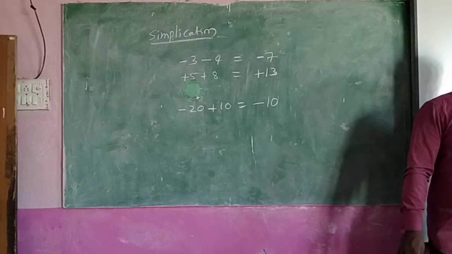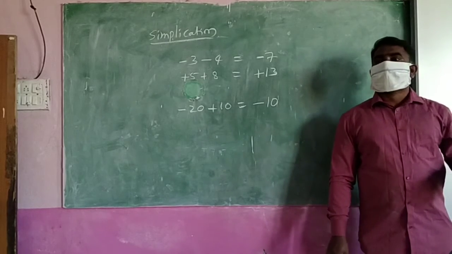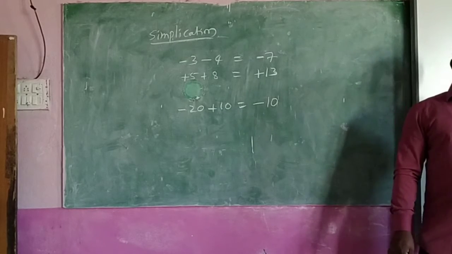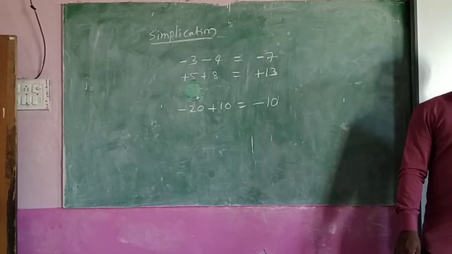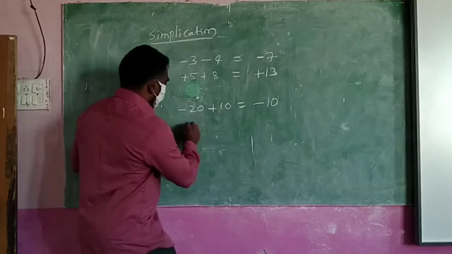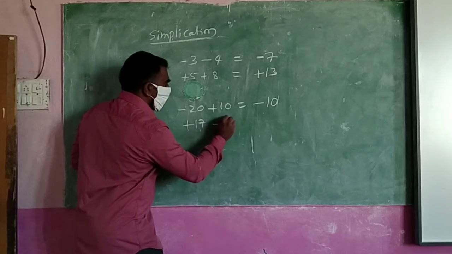Difference means, you know how to find it. After finding the difference, you check where you are, up or down. Up steps are more means up. Down steps are more means down. So if up steps are more, you will keep the plus symbol. If down steps are more, you will keep the minus symbol. Okay. And you see this one: plus 17 minus 20.